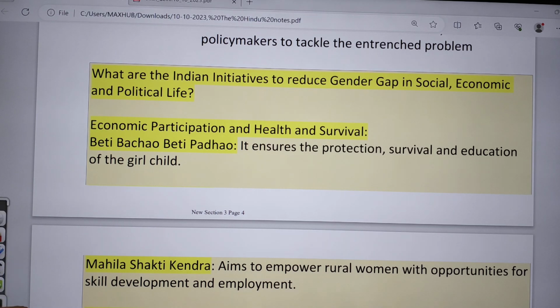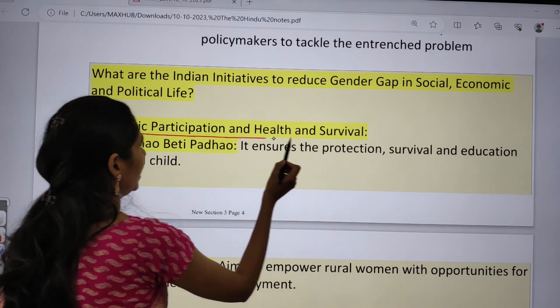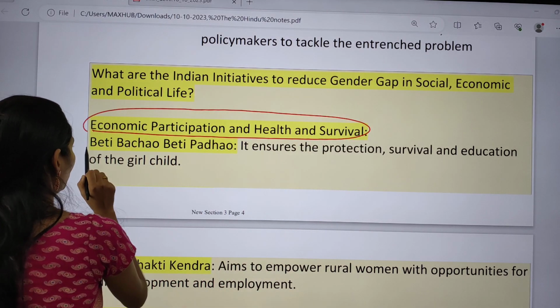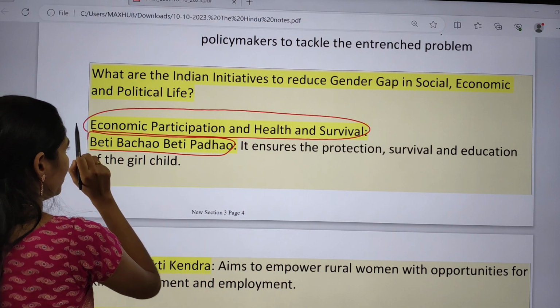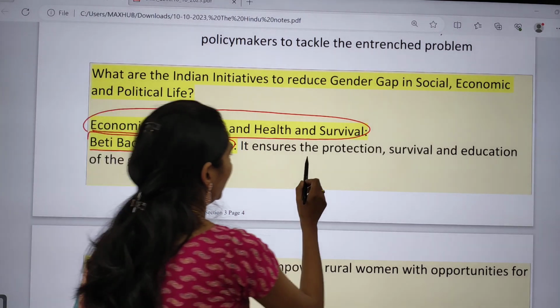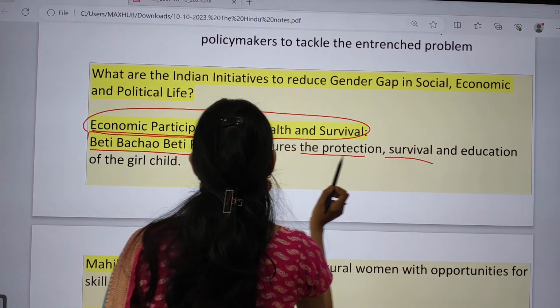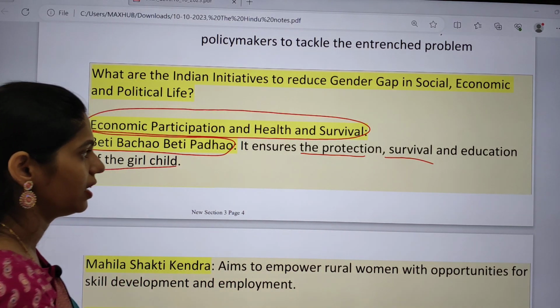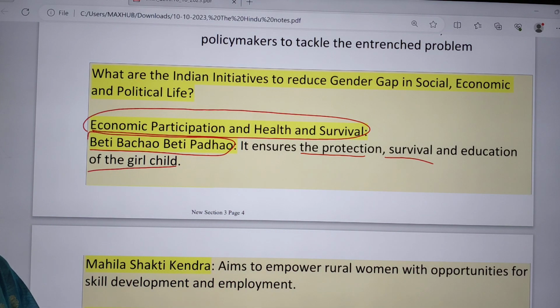So the first one is economic participation and health survival. First we have Beti Bachao, Beti Padhao. This Beti Bachao, Beti Padhao ensures the protection, survival and education of the girl child. So we are focusing on the empowerment of the girl child.